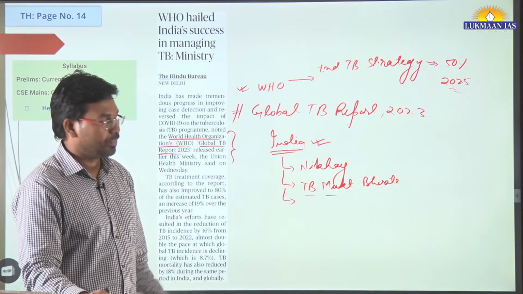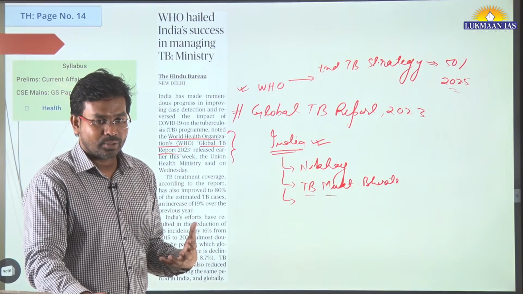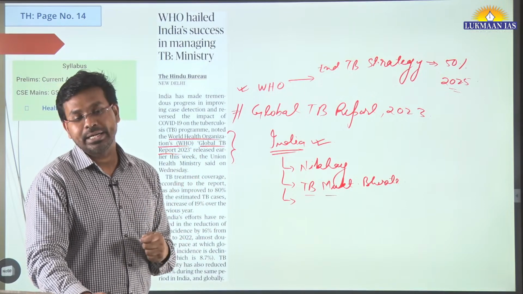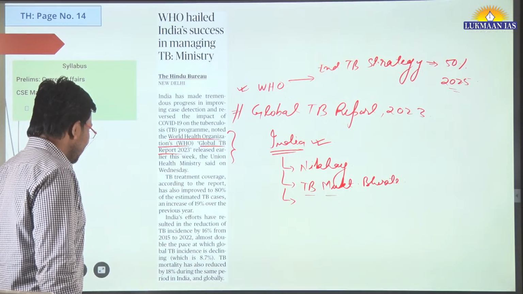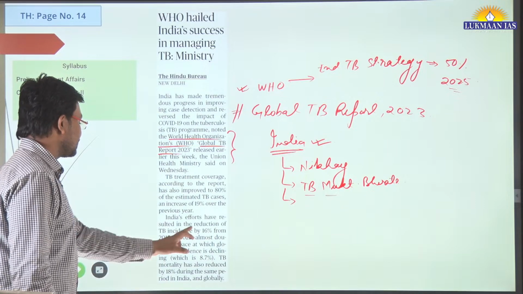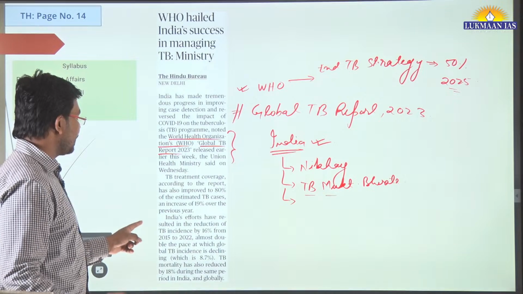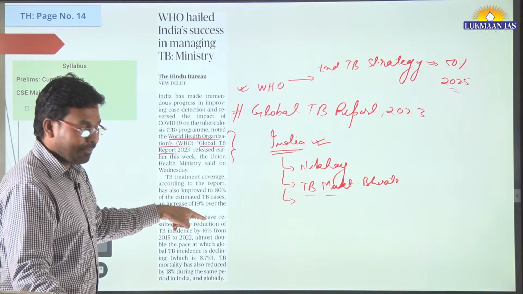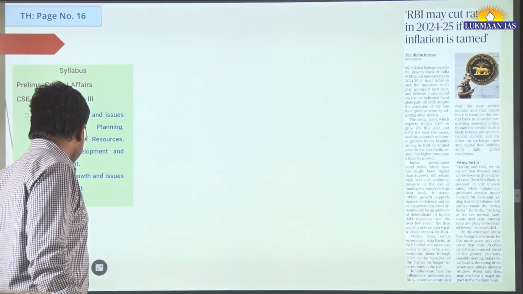Okay, Mycobacterium tuberculosis. It is caused by a bacteria, and it affects the lung and the other organs nearby the lung. These are known as pulmonary TB and extrapulmonary TB. So this report talks about how India's efforts resulted in the reduction of TB incidence by 16% from 2015 to 2022, almost double the pace at which global TB incidence is declining. Global TB incidence is declining by 8.7%, but in India it is declining by 16%. This is the thing.